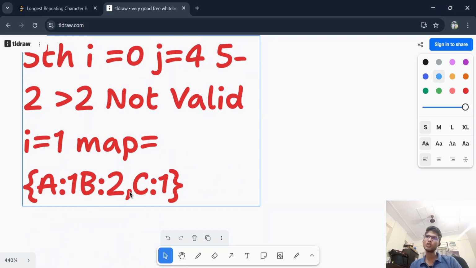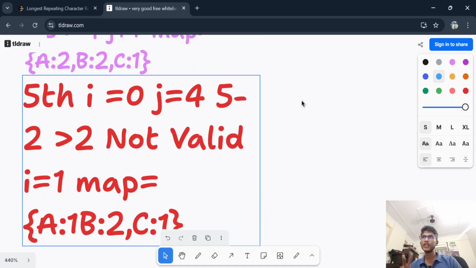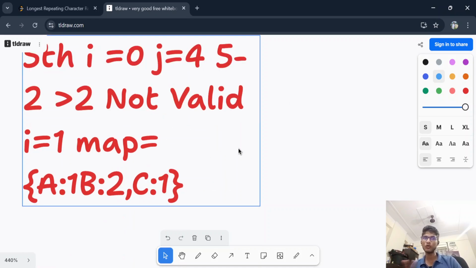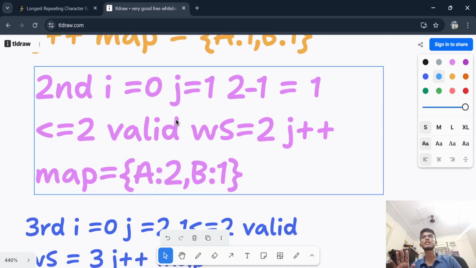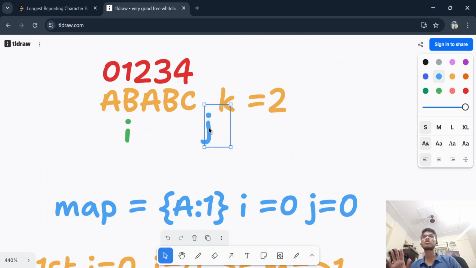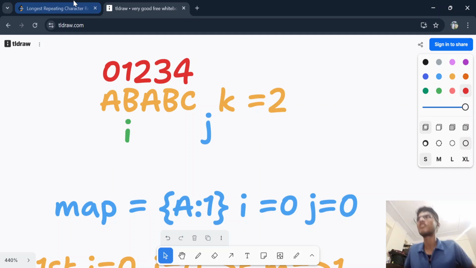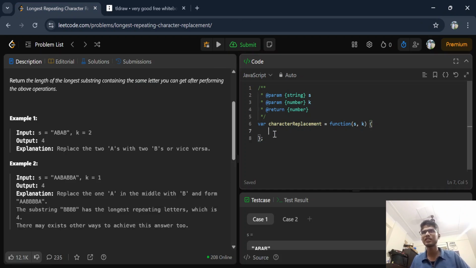See, 2 plus 1 is what? 2, 3, 4. 4 minus the maximum value 2 is again 2. It is a valid window. Then I will check the window size, and the window size will come out 4 here. And then I will do J plus plus. After this iteration, J will go out of bounds. So this was a very easy explanation, I think. If you didn't understand it, you can rewatch, or take a paper and pen and dry run it. You will understand clearly. This is not a very tough problem. The last problem which we did was really tough, so in comparison to that, this is easy.